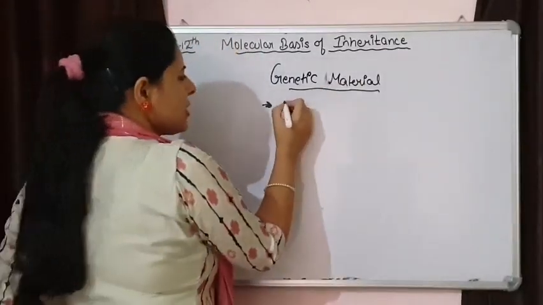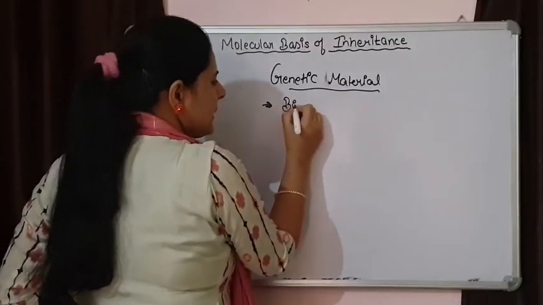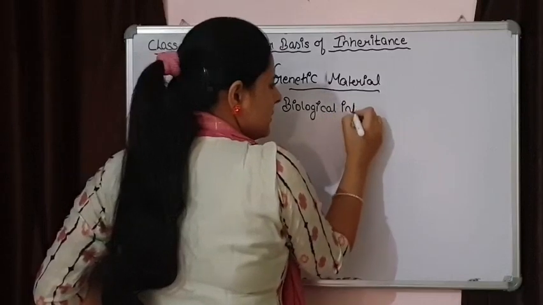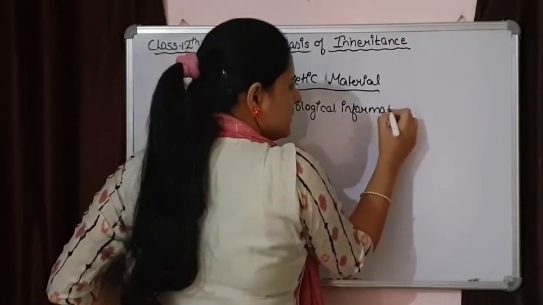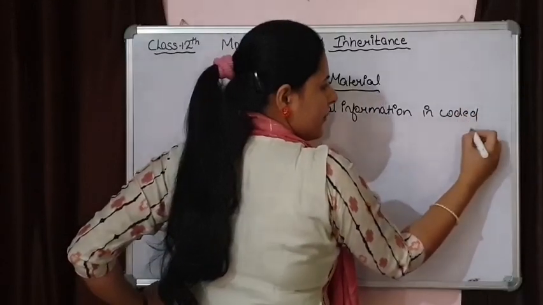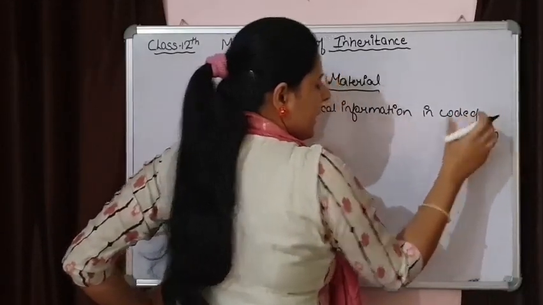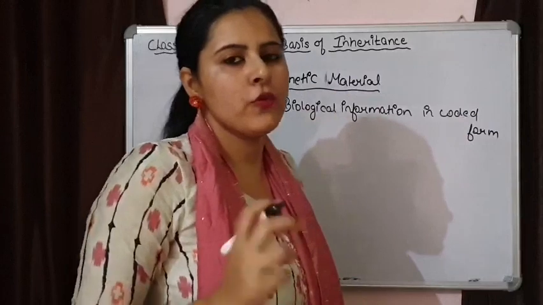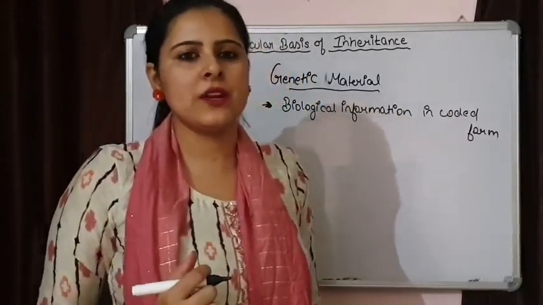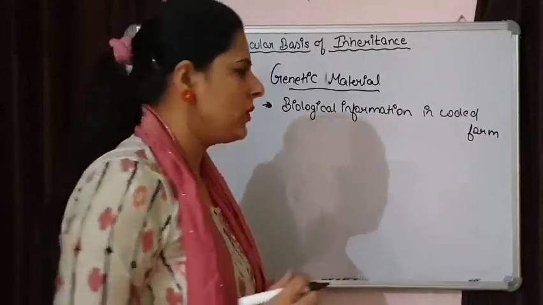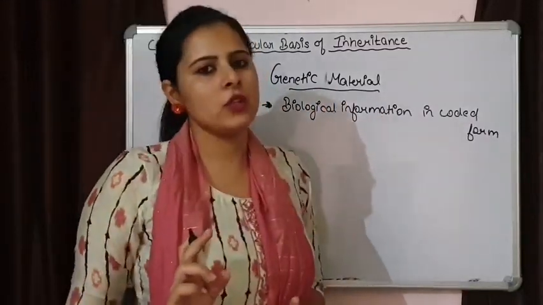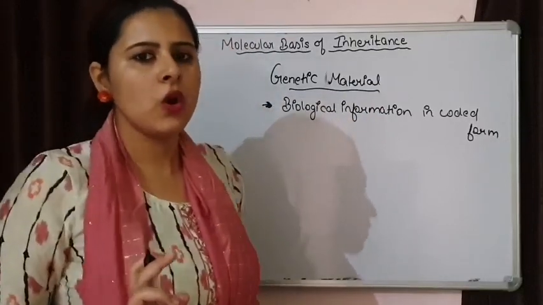The first thing about genetic material is that biological information should be present in coded form. And what is this coded form? We know 4 nitrogenous bases are there. We are going to discuss these nitrogenous bases also. So the first thing about genetic material is that it should have all the biological information in coded form.